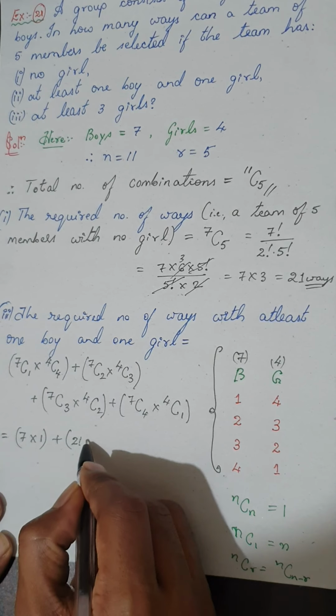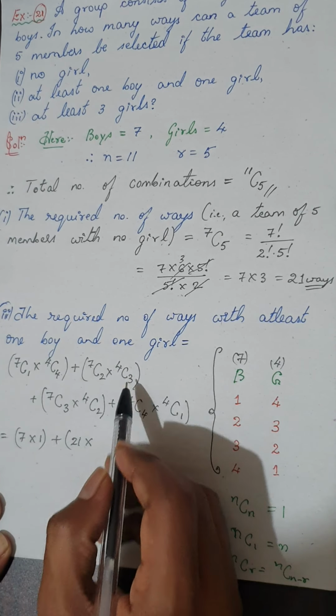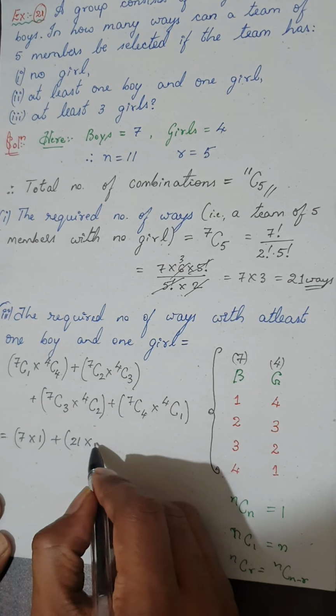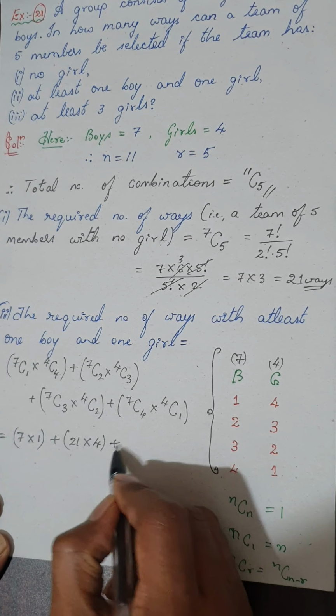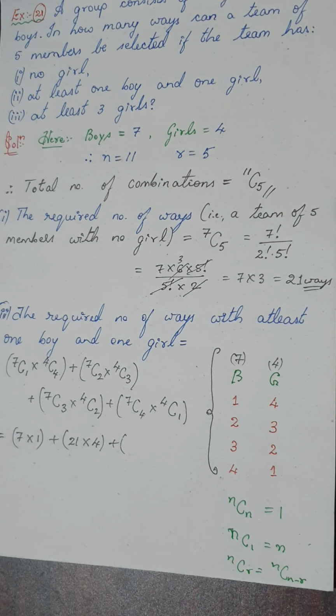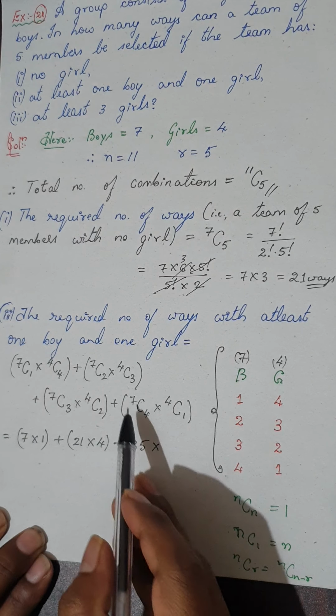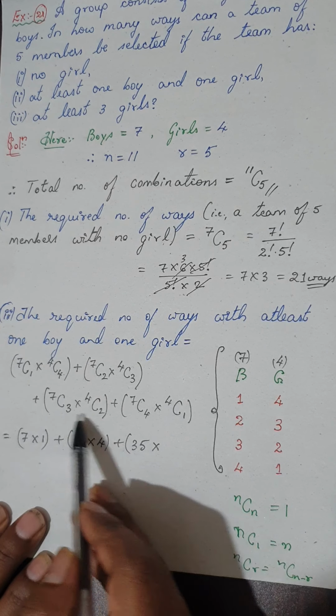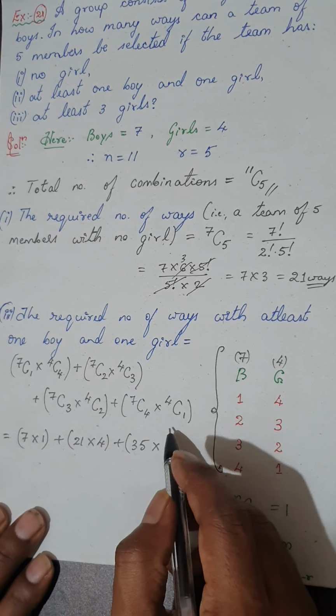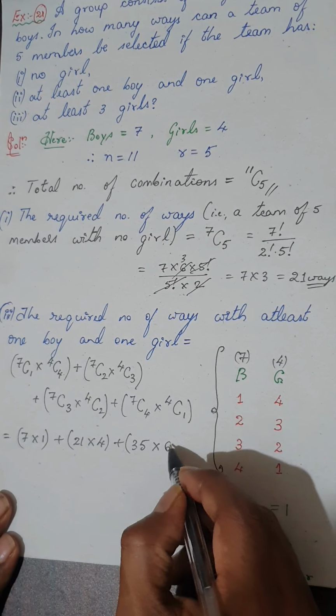So it is 21 into 4C3, and 4C3 is the same as 4C1, so that will be 4. Plus 7C3 into 4C2. You have to find out the values. So 7C3 is nothing but 35. Next, 4C2. You can calculate that the 4C2 value will come to 6.